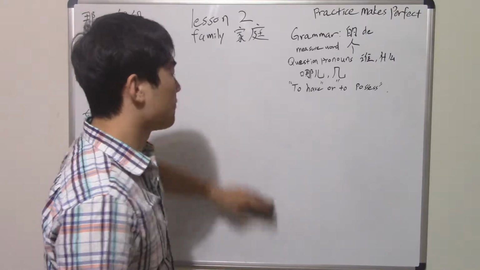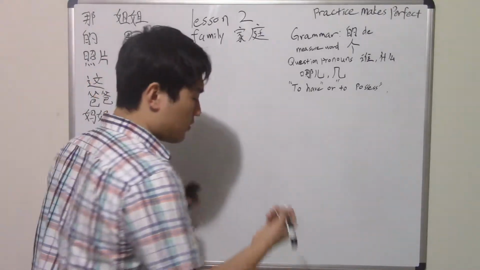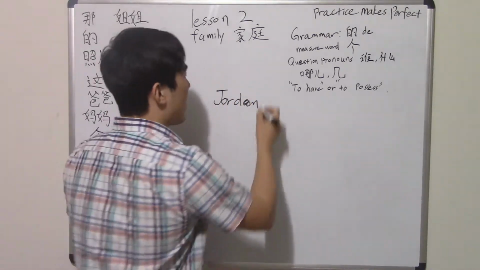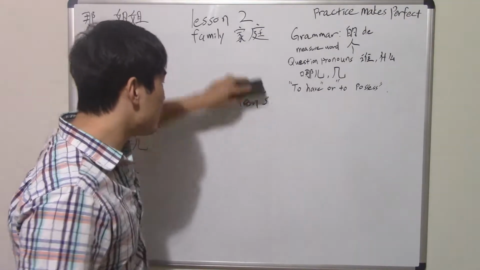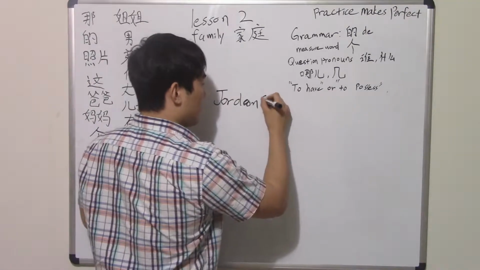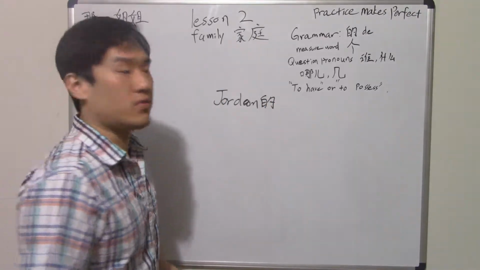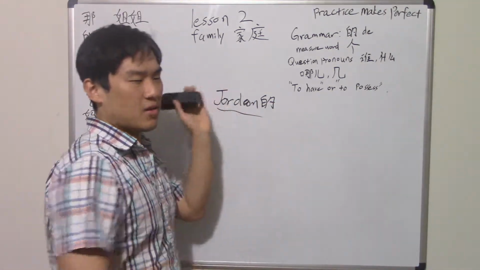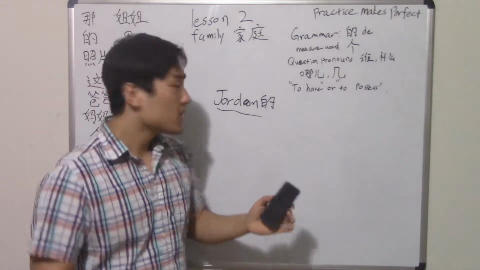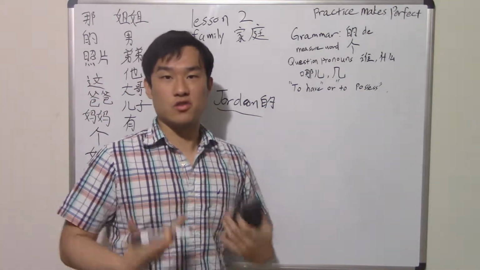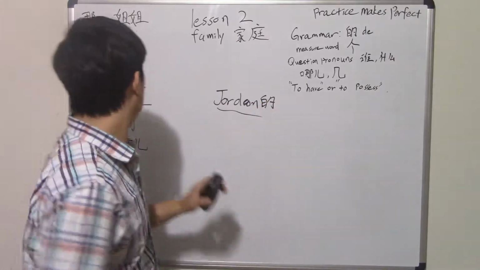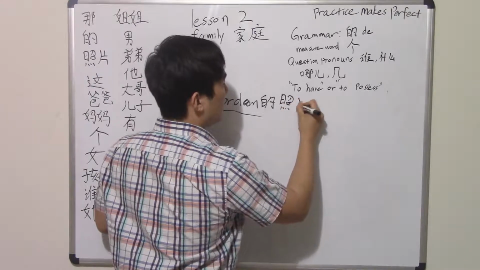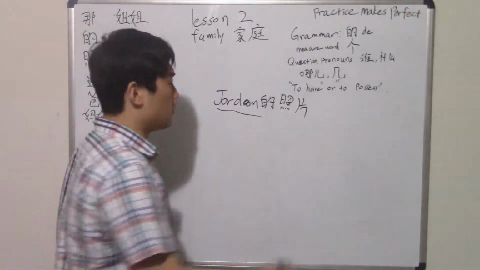So let's say that's Jordan's. Okay, Jordan. Let's say it's my friend Jordan, J-O-R-D-A-N, right? And then apostrophe s. That's how you write English, right? In Chinese, you literally use this word to represent the apostrophe s. So whatever the third person name, Jordan, Marissa, Melissa, whatever name you can think about, Maria, right? Any kind of name, simply put that. That will make it a possessive relationship. That simply means, let's say Jordan's photo, 照片, right? Jordan's 照片, simply put that in here. And then just boom, that's how you write it, Jordan's 照片.